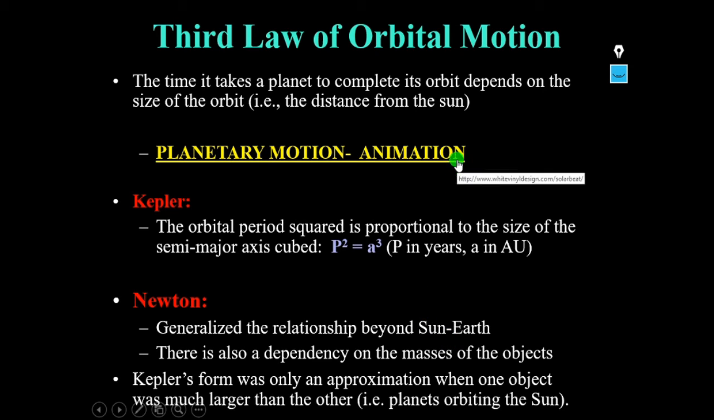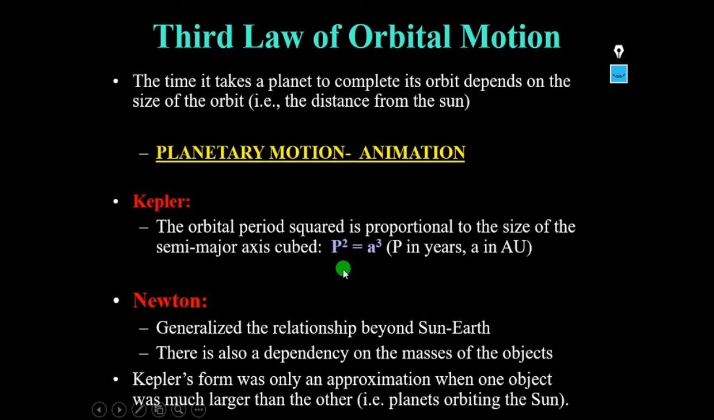Next, third law of orbital motion, let us see. In the third law of orbital motion, the time taken by a planet to complete its orbit depends on the size of the orbit, that is the distance from the sun. According to this, Kepler has given the equation: the orbital period squared is proportional to the size of the semi-major axis cubed.